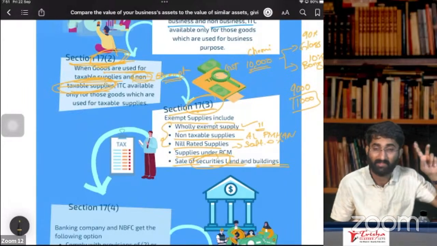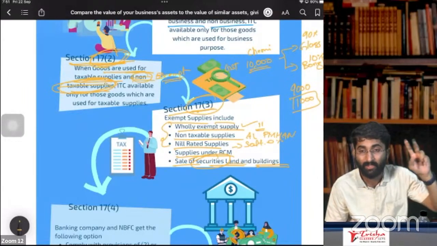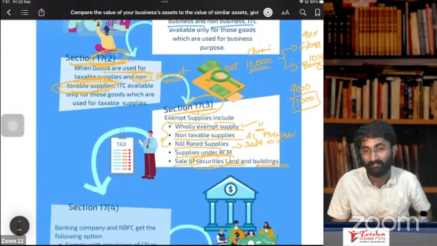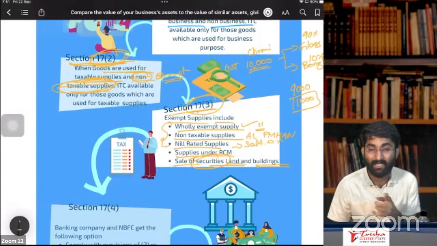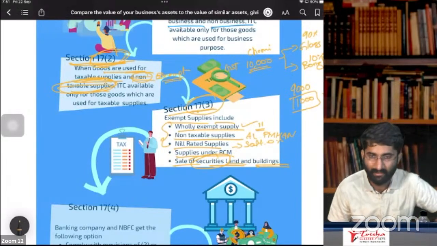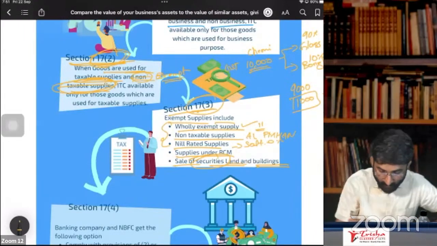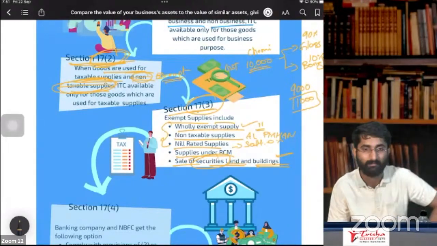Land and buildings, as per section 7, subsection 2, Schedule 3, remember Glance best friend. In that, L stands for land and buildings. If you sell land and buildings, that is out of GST. Neither supply of goods nor supply of service, but still included in exempt supplies.